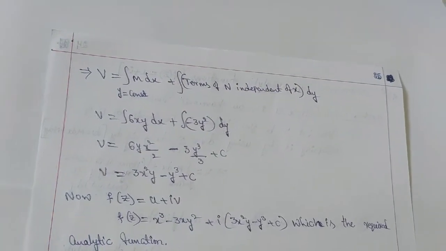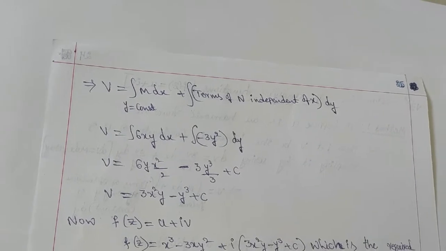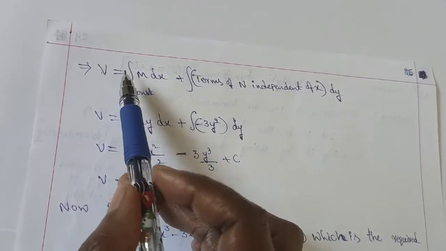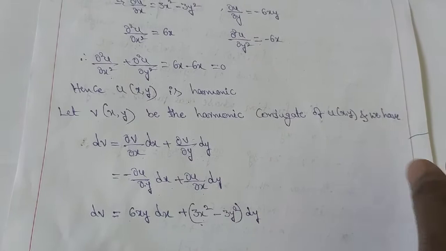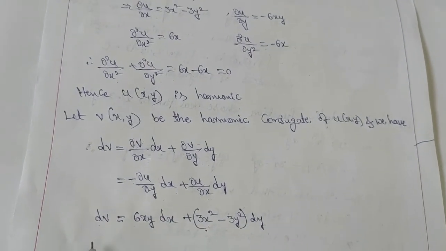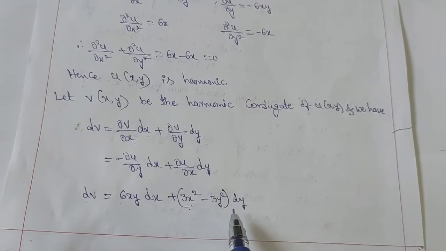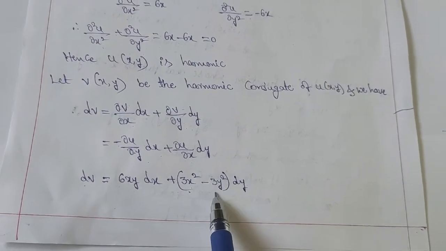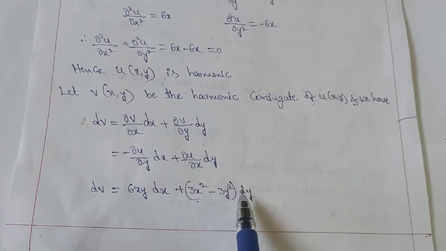See, in the third step, we will do the integration. To simplify this, we should integrate that v is equals to, after getting this, we have to integrate. Integration of dv is v, that is equals to integration of M dx plus integration of N dy. Integration of N dy means we should consider only y values. So write down in place of N minus 3y square.